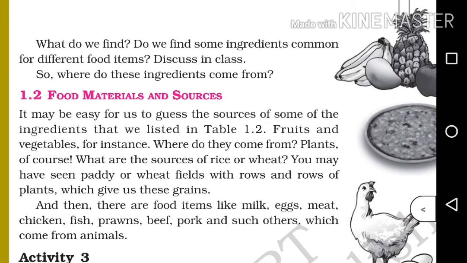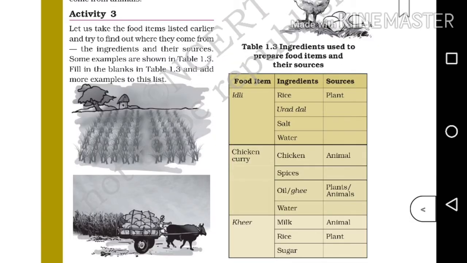And then there are food items like milk, eggs and meat which come from animals. The sources of these ingredients are mainly plants, and there are also food items like milk, eggs and meat. Thus the sources are animals. Now let's move on to activity number 3.